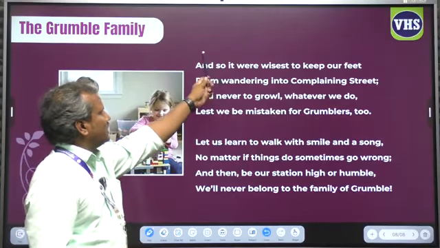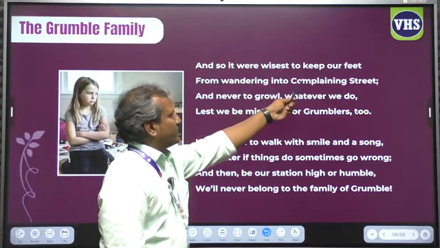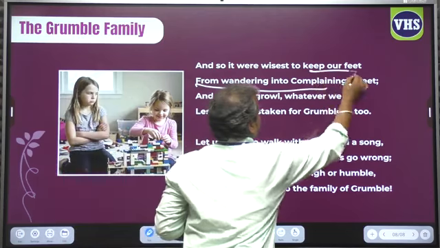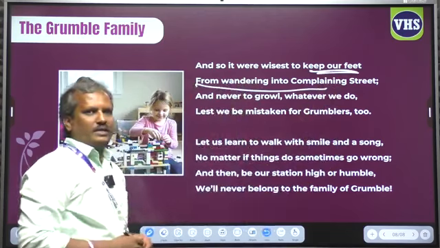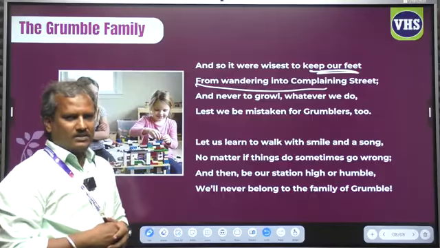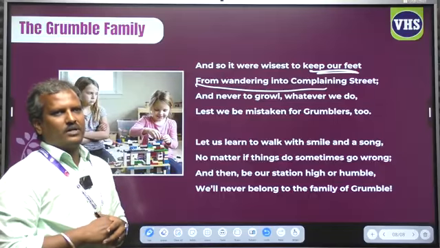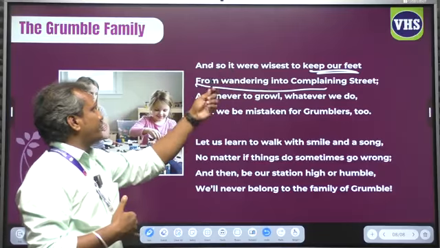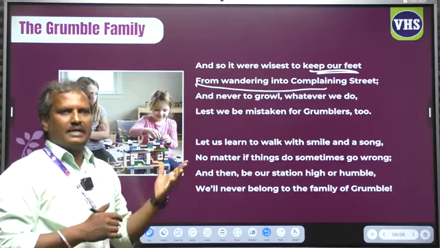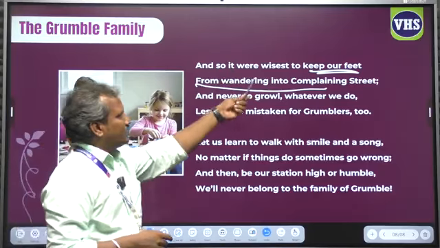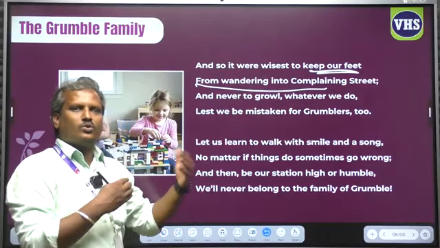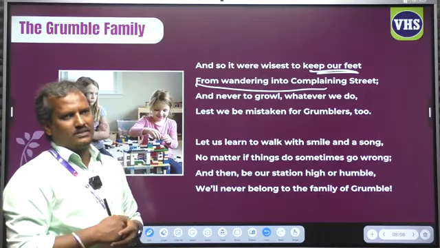The poetess advises us not to join with the family, not to move with that family. Yes, we should keep our feet away from wandering into the complaining state.